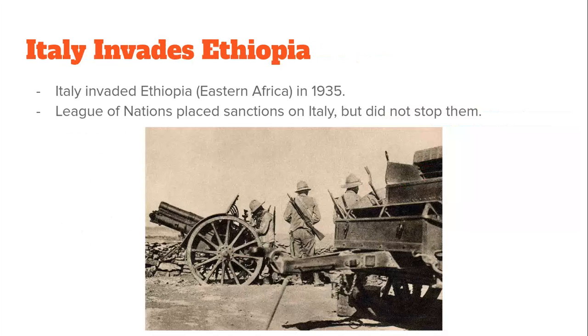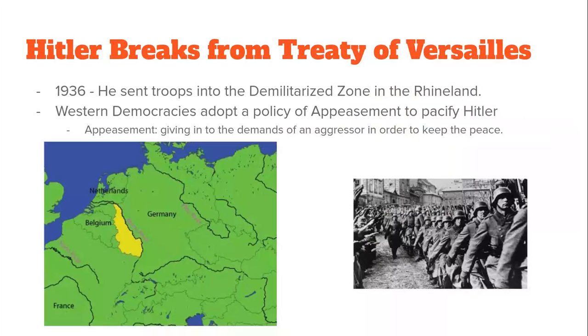Italy is going to invade Ethiopia. This is something they tried to do in the 1800s but failed to do. They will be successful in invading and conquering Ethiopia, which is in northeastern Africa, on the Horn of Africa, in 1935. Again, the League of Nations will place sanctions on Italy, but that doesn't stop Italy, and the League of Nations will not use force against Italy. So again, 0 for 2 for the League of Nations.